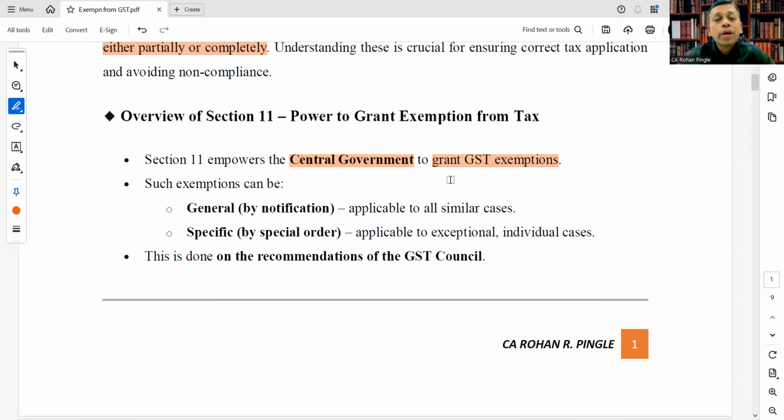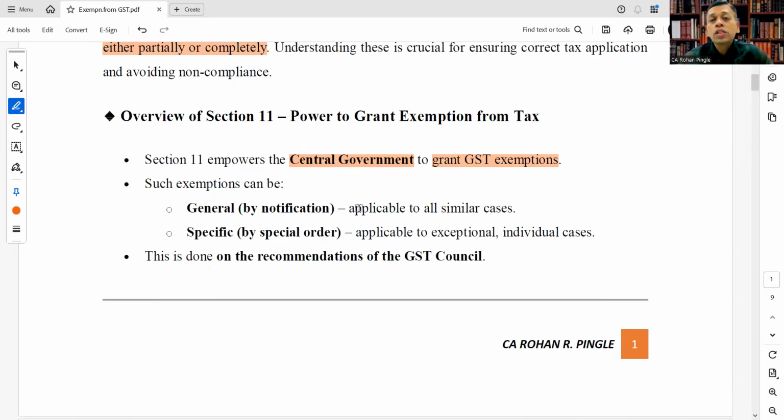You may see in the newspaper or in the news that GST Council meetings are held every month or after a 2-month gap. So in that GST Council meeting, these decisions are taken.